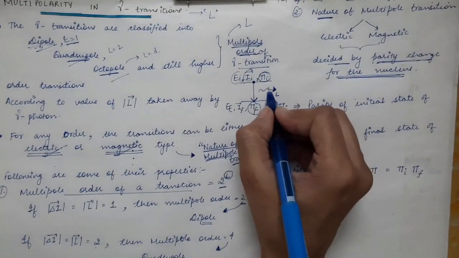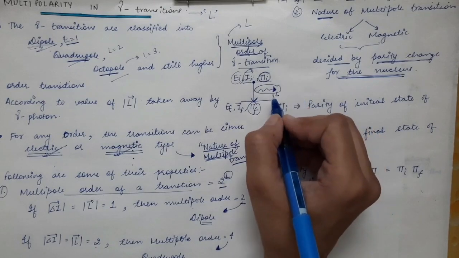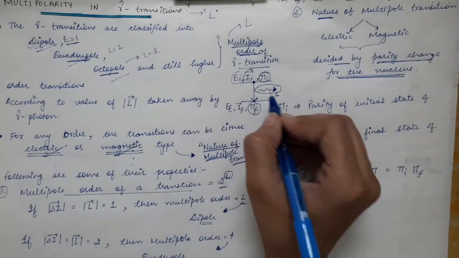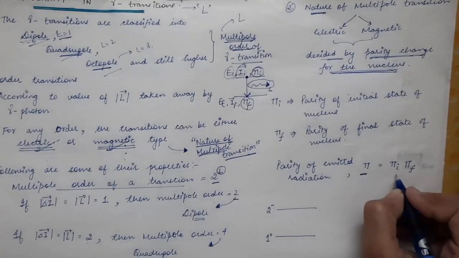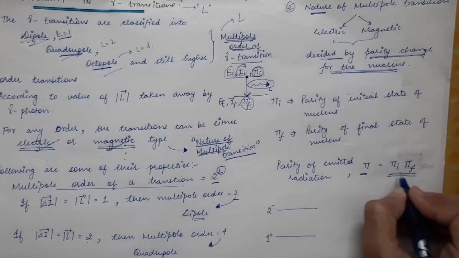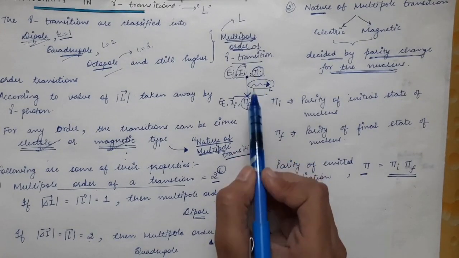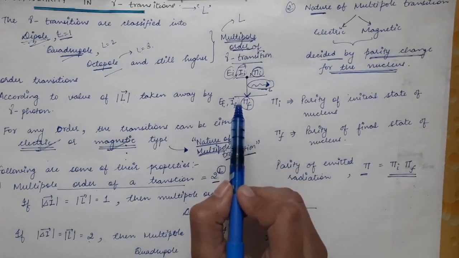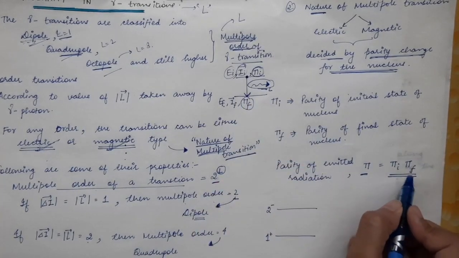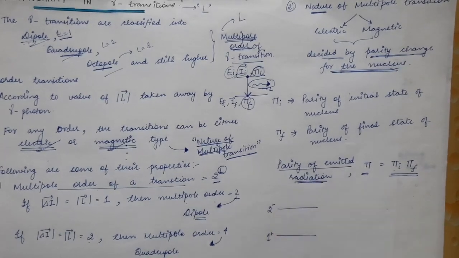Then what is the parity of this photon which is emitted? The parity of the photon will be equal to πi into πf. So we will multiply the parities of the 2 states, and that will give us the parity which is taken by the photon. So multiplication of the parities of the 2 states will give us the parity of the emitted radiation.